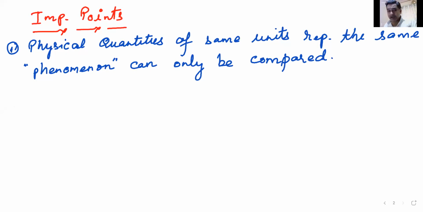For example, I have one physical quantity, work, and another physical quantity, acceleration. Work represents a different physical quantity, and acceleration represents a different physical quantity. Can we compare these two? This work is more and this acceleration is less. Can we compare physical quantities which are different in nature? Yes or no?